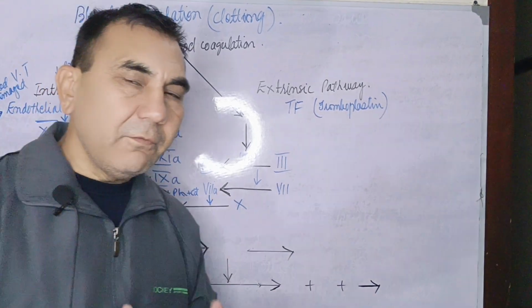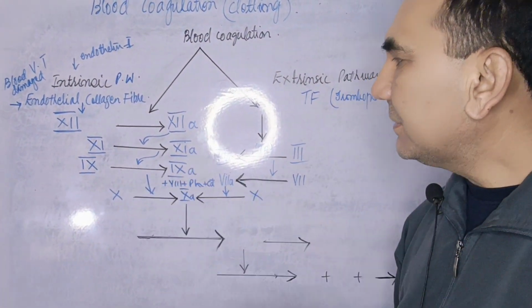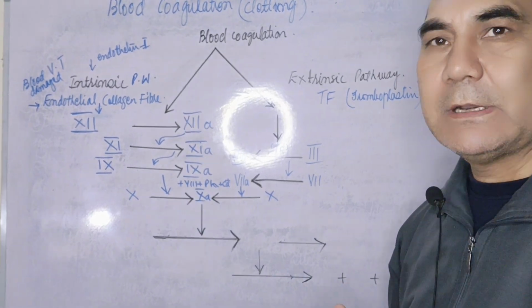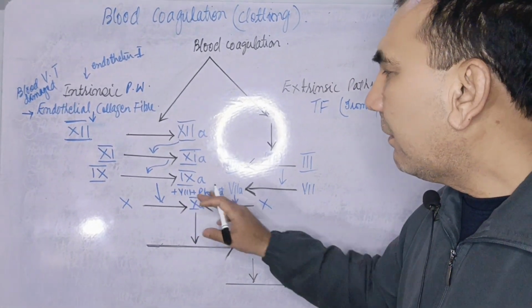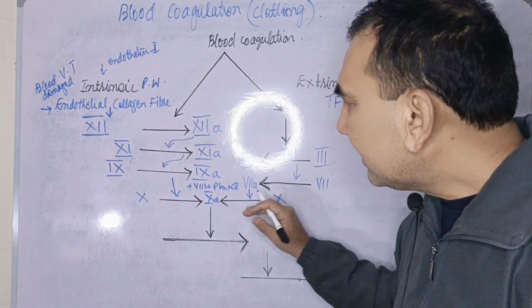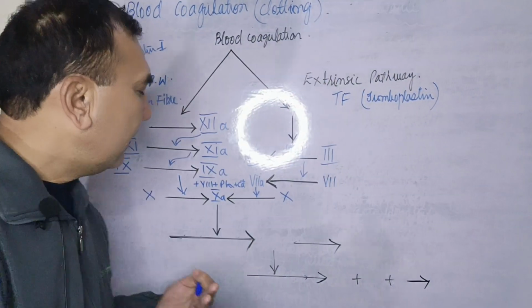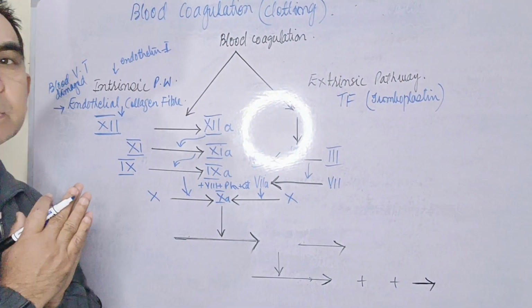Now the 7th A factor and the 9th A factor, they both, with the help of factor 8, with the phospholipids and with the calcium, convert the 10th factor into 10th A. Now from the 10th A factor, the common pathway will start.